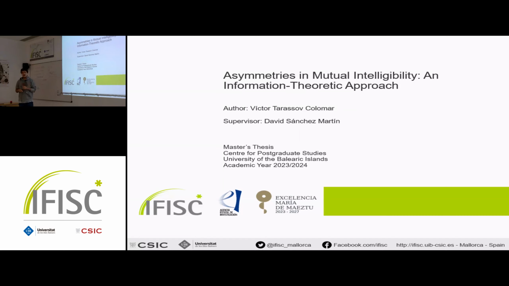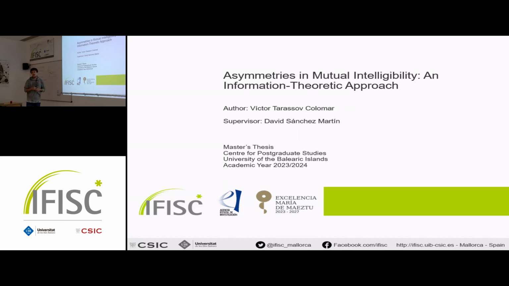Based on the idea of mutual intelligibility, we have measured, by generating distribution functions of phonemes, the distance between languages, and we have shown that there exists this asymmetry in the distance between the languages.